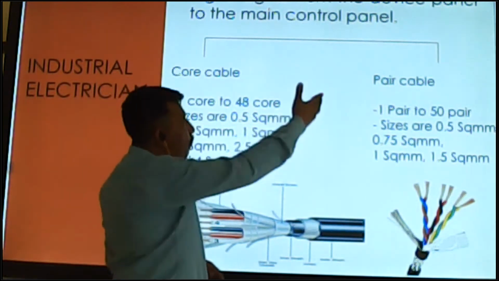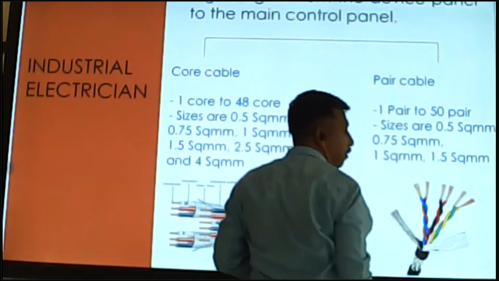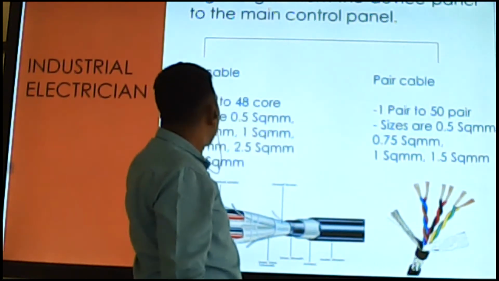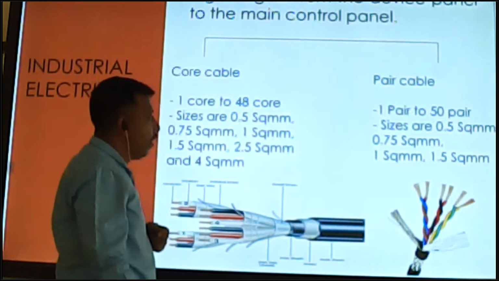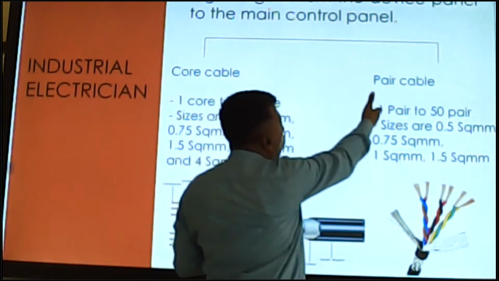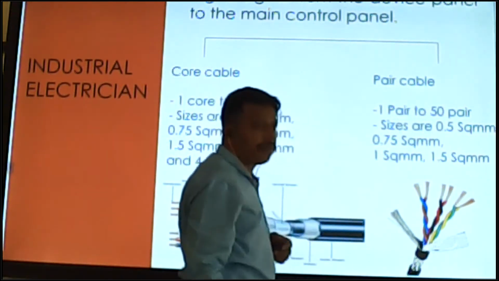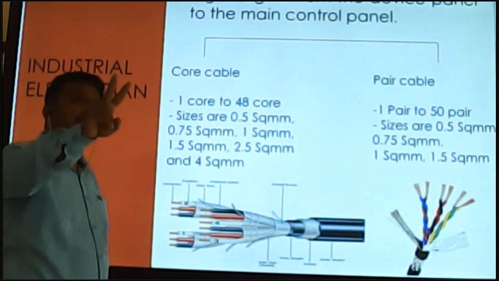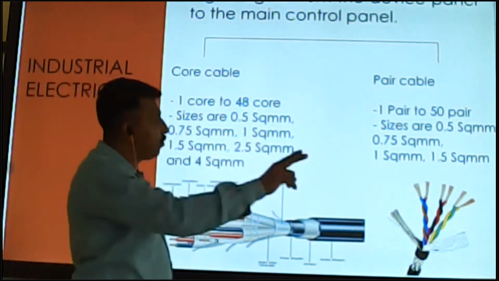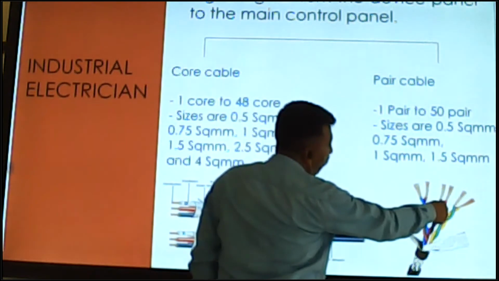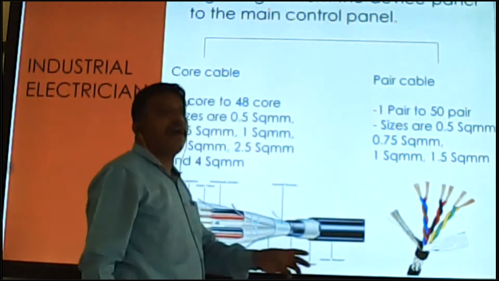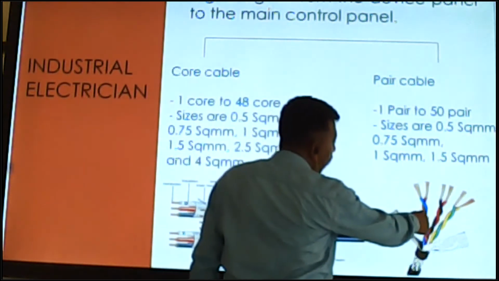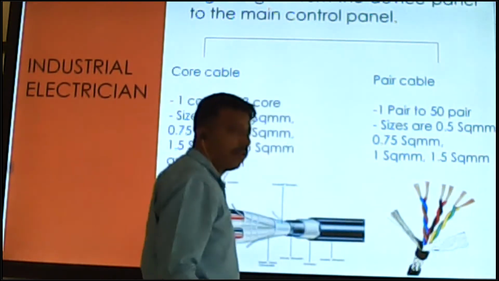And next one, PR cable. We have two types of control cable, core cables and PR cables. PR cables are available from 1 PR to 50 PR. 1 PR means there are two cables inside. You see, this is 1 PR, 2 PR, 3 PR. This is the 3 PR cable, which means there are 6 wires: 1, 2, 3, 4, 5, 6.